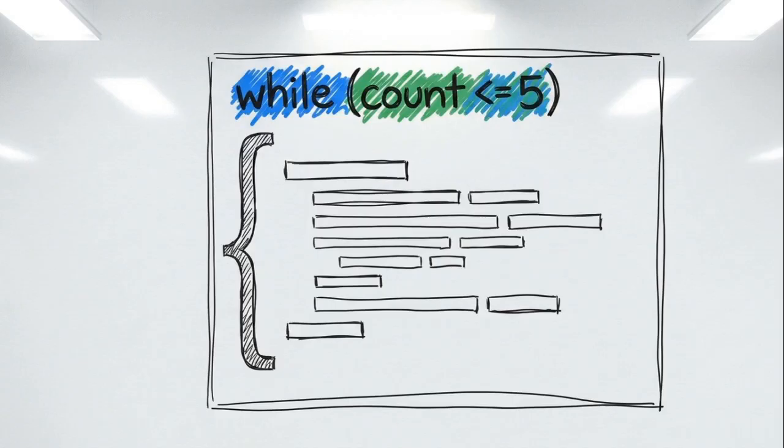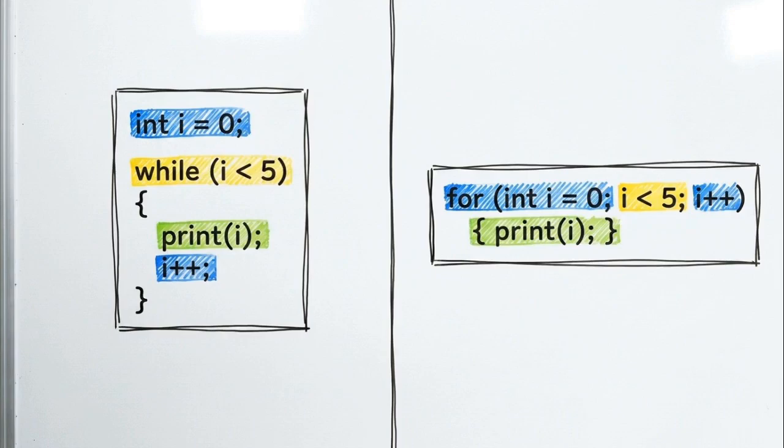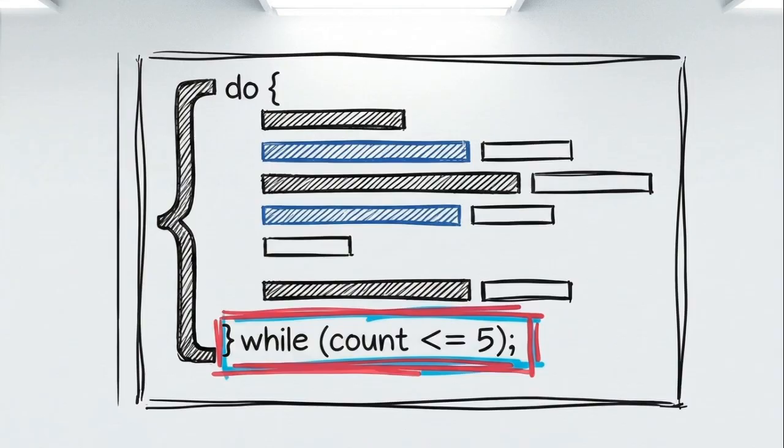In a standard while loop, this architecture evaluates the precondition before the code ever executes. Comparing these two structures side by side, the for loop consolidates all three nodes onto a single line of code, creating a highly readable, compact architecture. Alternatively, a do-while loop inverts the logic. It evaluates the post condition after the execution block completes.